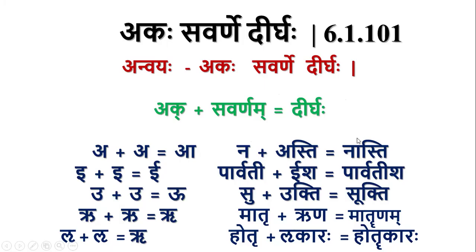So we saw these examples: na plus asti, nasti; parvati plus isha, parvati isha; su plus ukti, sukti; matru plus runa, matruna. I have written runam here, but it should be matruna. Lu plus lukaraha, lukaraha. Okay, this is about akasavarne dirgha. Whenever letters are followed by their savarna, both combine to form dirgha.